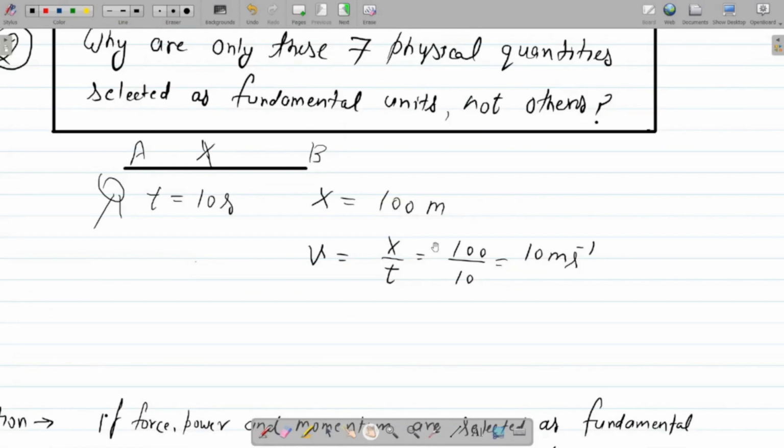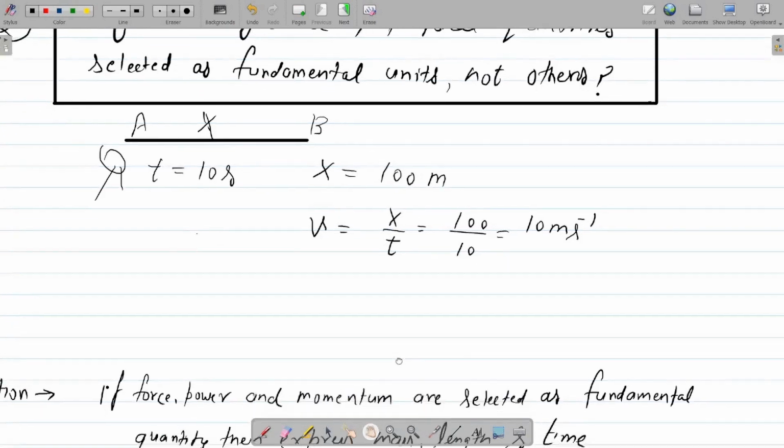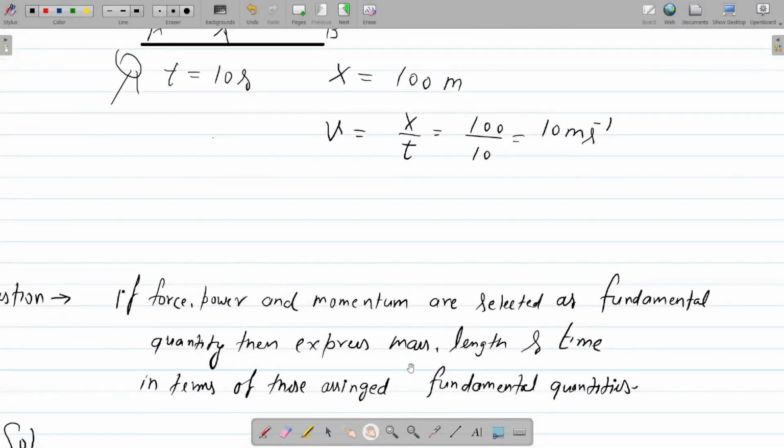And if you want to select any other physical quantities as fundamental quantities, then you can definitely do it. But remember one thing, you just keep your opinion with yourself only, because the set of the fundamental units is already defined by the scientist community, and no one will take care of your opinion unless you are going to be a famous scientist in your future, right? But the one thing is very good for you.